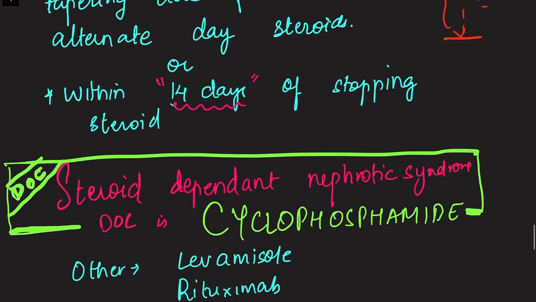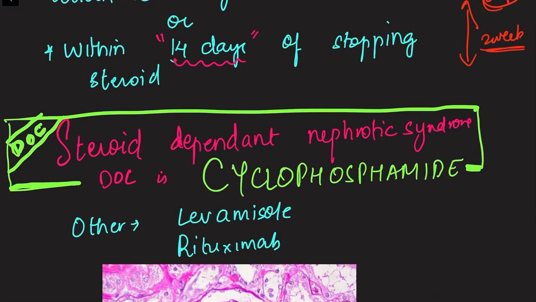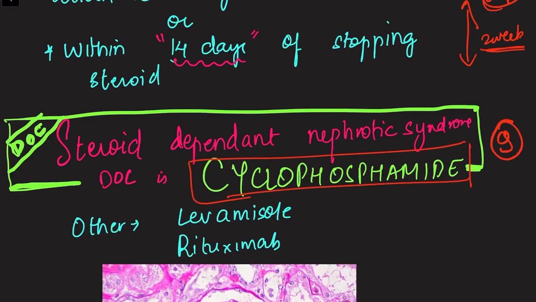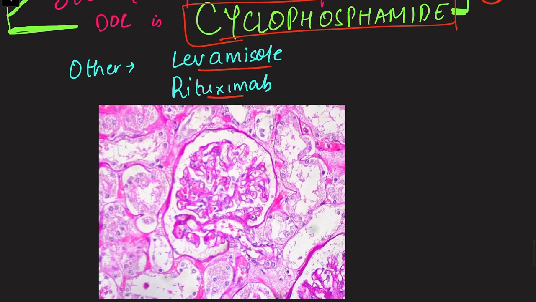Also, if I have stopped the drug and within 2 weeks the child again has proteinuria, I will also call this dependence. The drug of choice for steroid dependent nephrotic syndrome is cyclophosphamide. Other drugs that can be given are levamisole and rituximab.